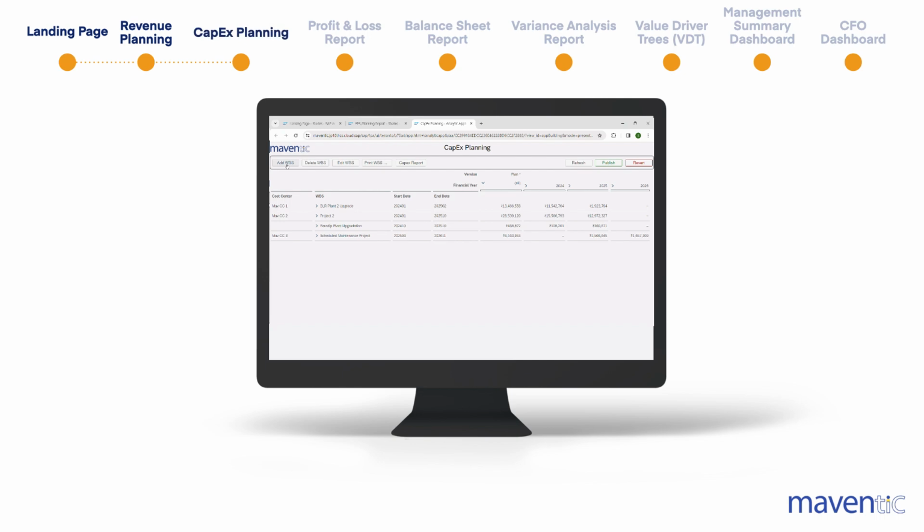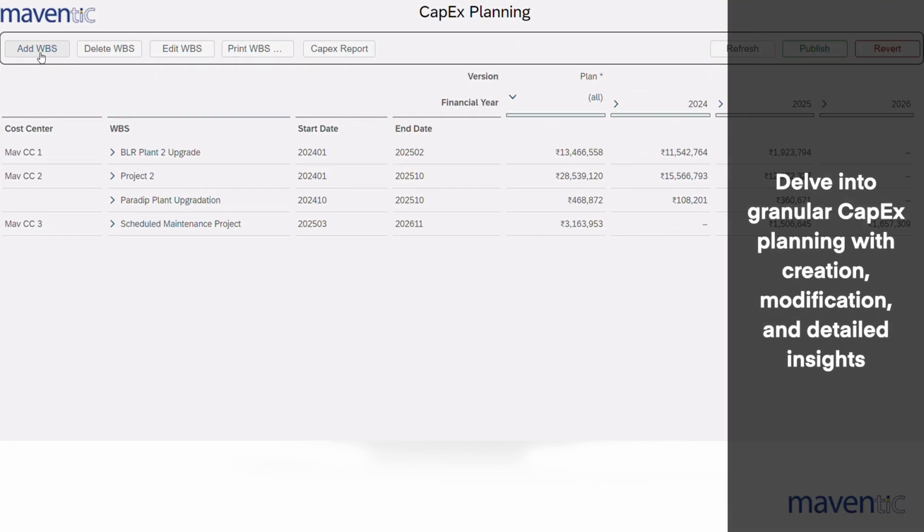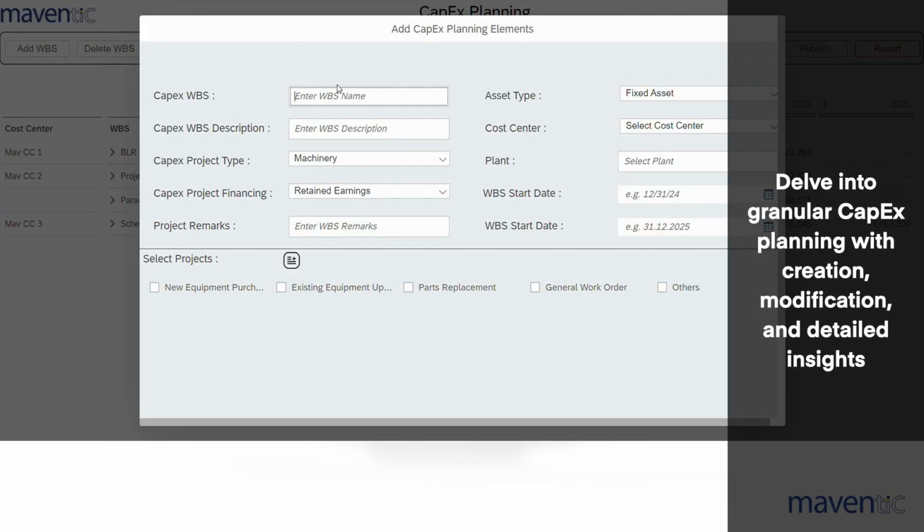The CapEx Planning book allows users to plan CapEx outlay on a granular level. Users can create, modify, or delete CapEx plans and access a comprehensive summary sheet for each CapEx plan.